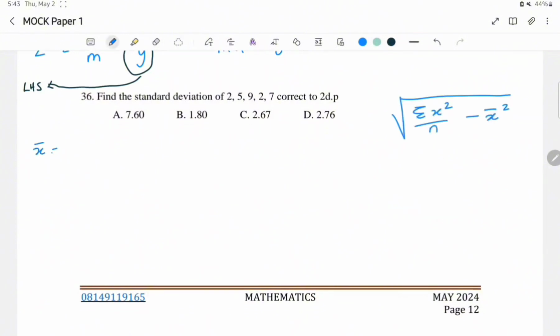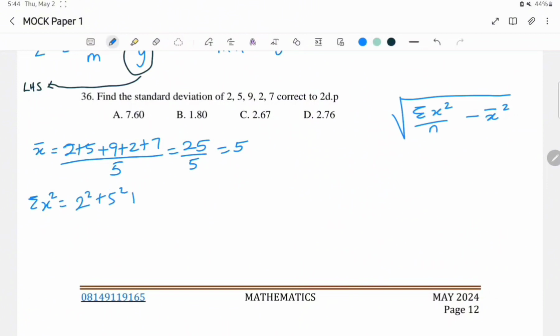The mean is 2 plus 5 plus 9 plus 2 plus 7 over 5. This is going to give me 25 over 5, and that's 5. Now, we need to calculate summation x squared. That is the square of each of those numbers, the sum of it. Summation x squared is simply going to be 2 squared plus 5 squared plus 9 squared plus 2 squared plus 7 squared. And that's 4, 25, 81, 4, 49. When you press this on the calculator, you will get 163.